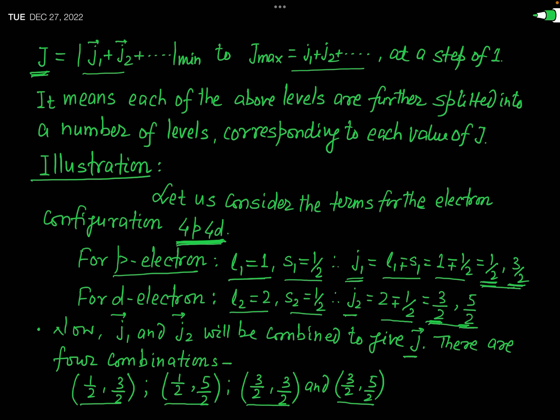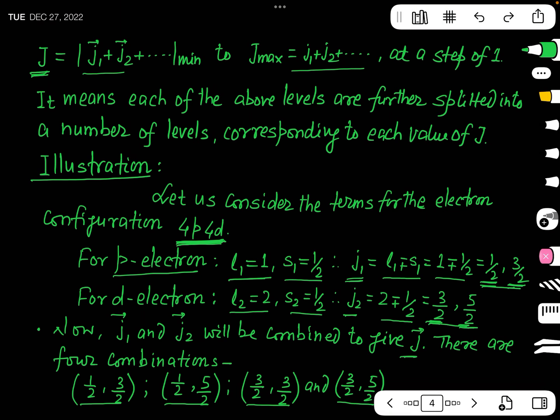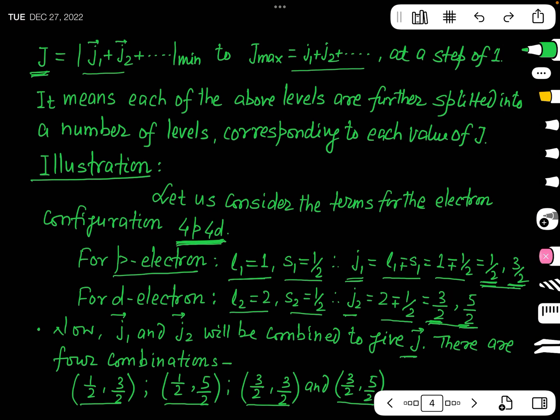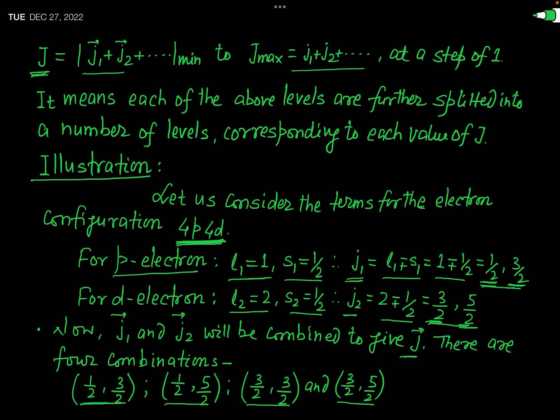Now, for each combination of J1 and J2, we will find the value of the total quantum number capital J. Let us see. As I have told you, the smaller value of J represents the lower energy level.